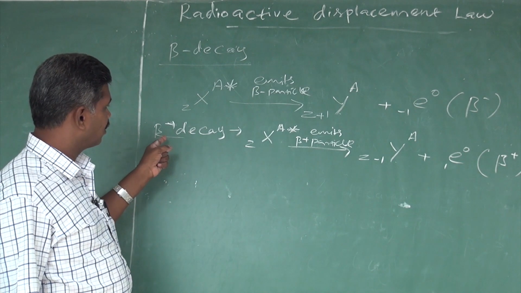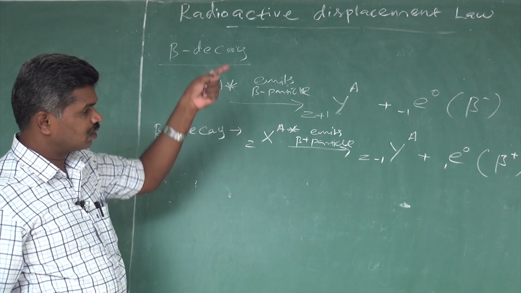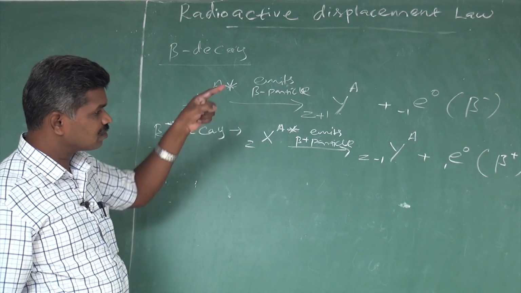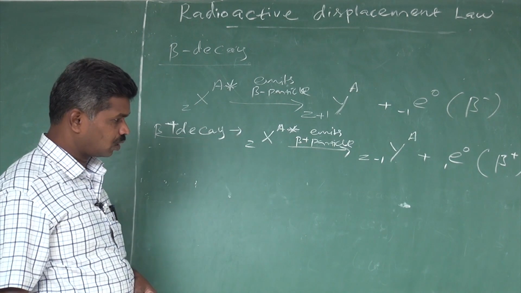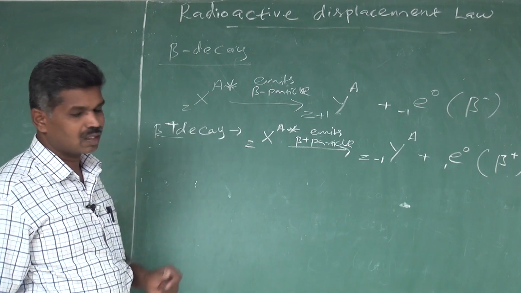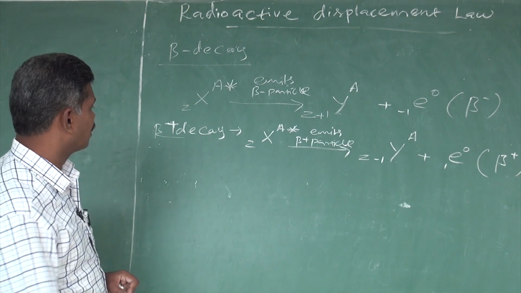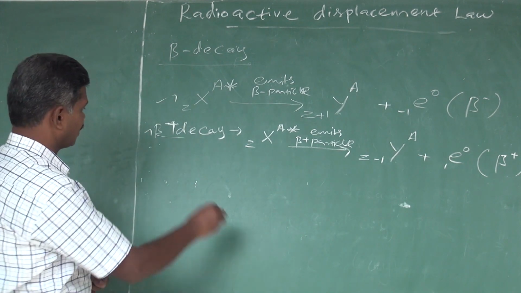But in beta plus decay, element X is converted into element Y. Here also the mass number remains the same, but the atomic number decreases by 1, with emission of a positron. We have examples for both beta minus decay and beta plus decay.